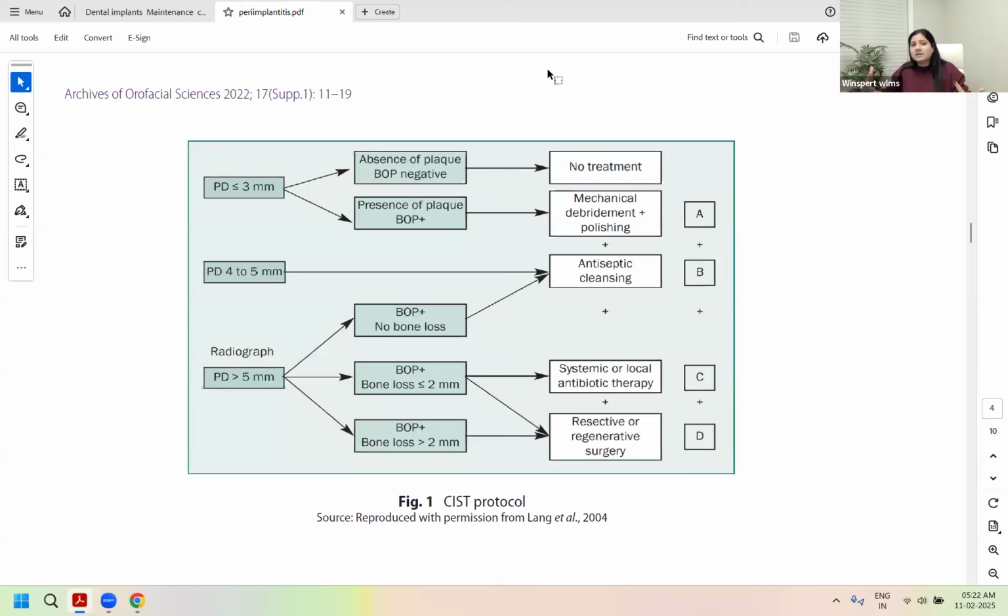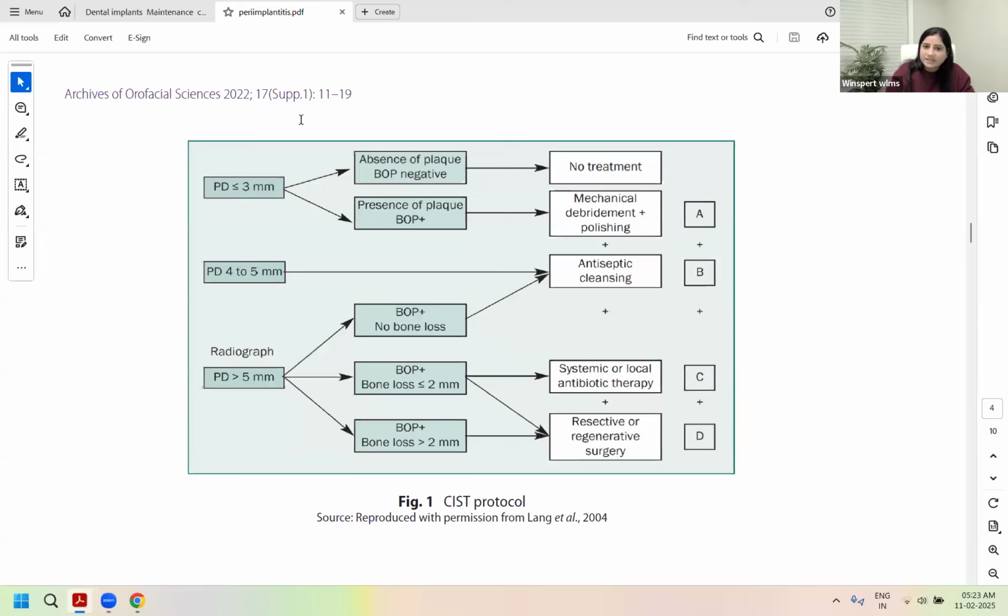And sometimes mechanical debridement, as a general dentist, you may administer also. You may not have to refer immediately to periodontist. Yes, for resective surgeries and regenerative surgeries, definitely a specialist referral would be needed. But where there is only antiseptic cleansing, prescribing the mouthwashes, or mechanical debridement, they can be done by general dentists.